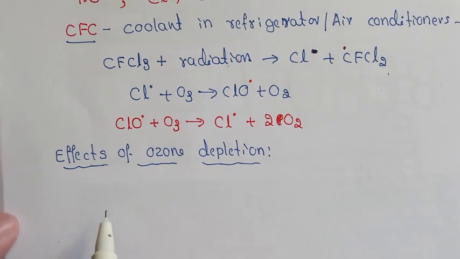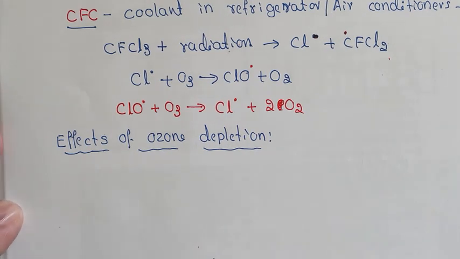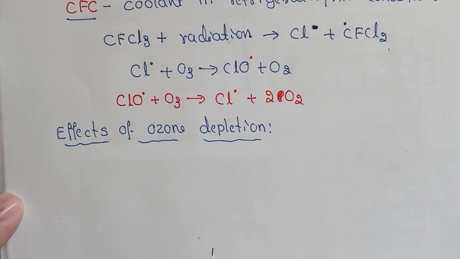Now let us see the effects of ozone depletion. As we mentioned, ultraviolet radiation comes from the sun. The penetration of UV radiation increases on Earth.